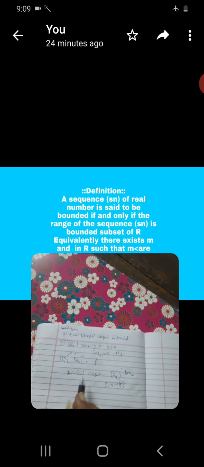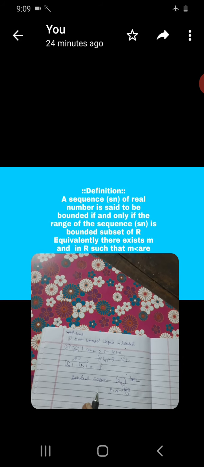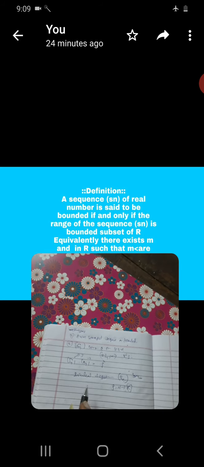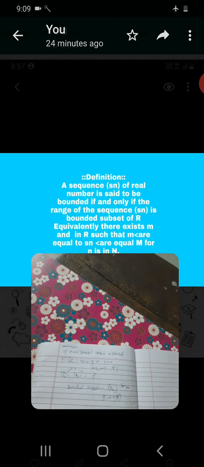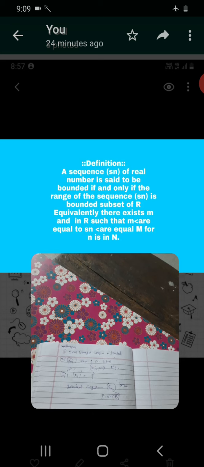The range is a bounded subset of R. Equivalently, there exist m and M in R such that m is less than or equal to Sn is less than or equal to capital M.